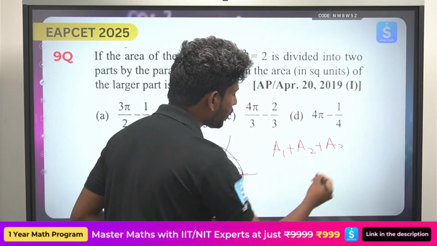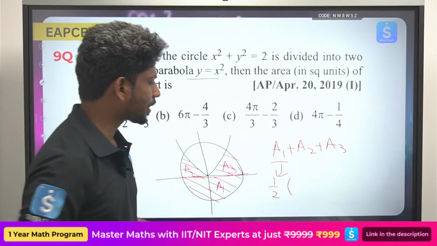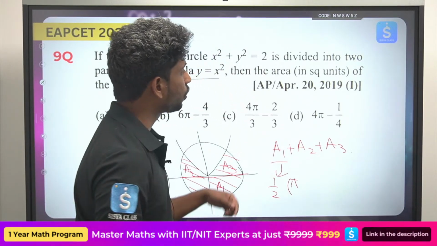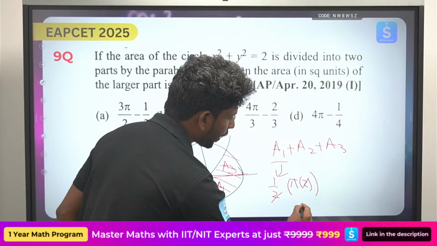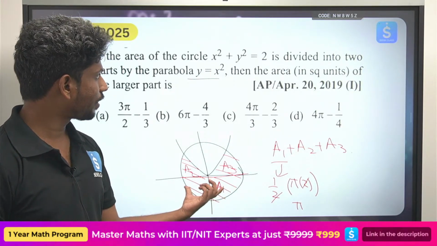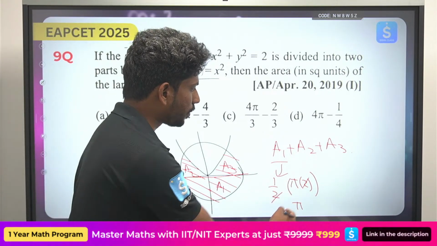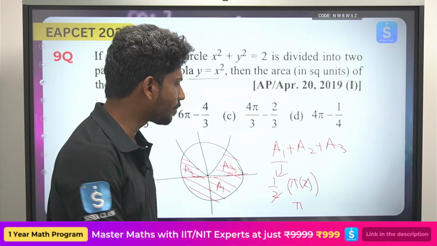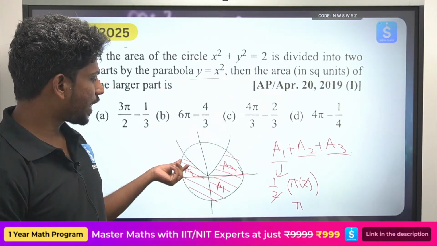Already we know A1 is nothing but the semicircle area. So this is half pi r square, where r is √2. So pi r square by 2, pi into 2 by 2, this will be pi. So that is what he has asked. A2 and A3 are symmetric. These two areas are symmetric. Now just find out either A2 or A3.